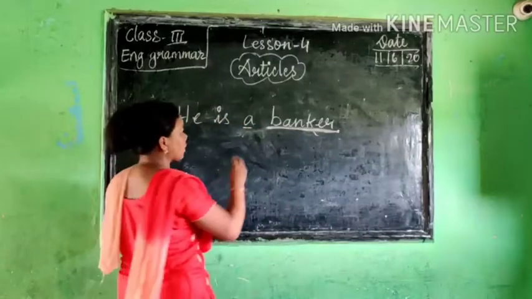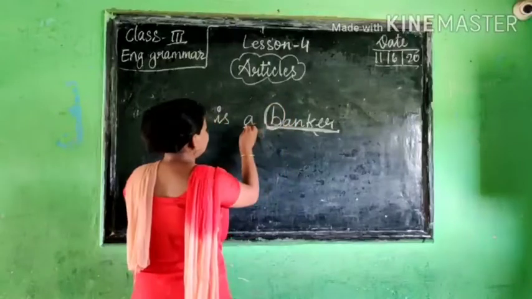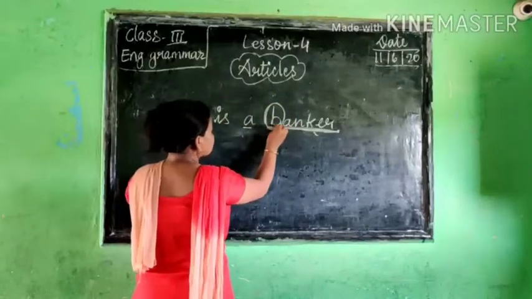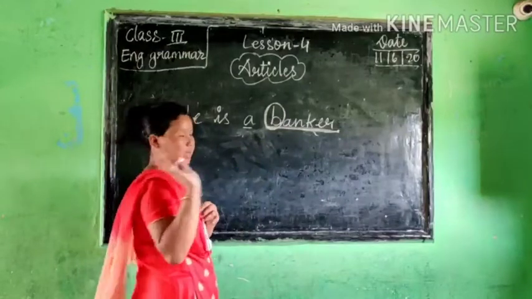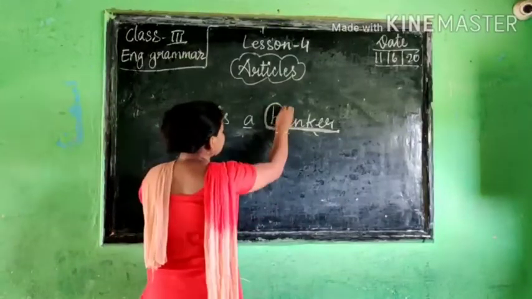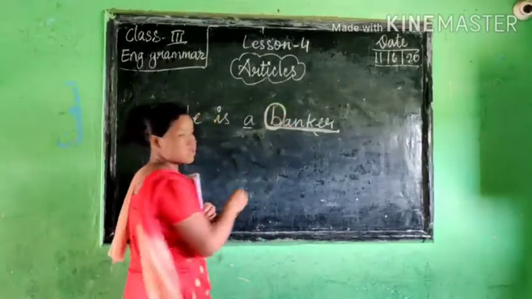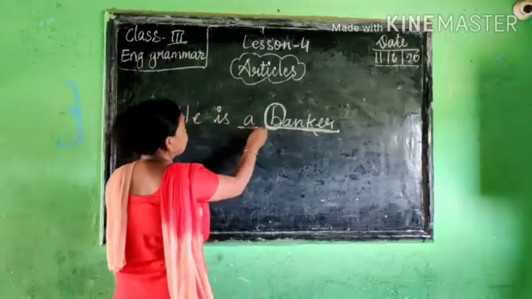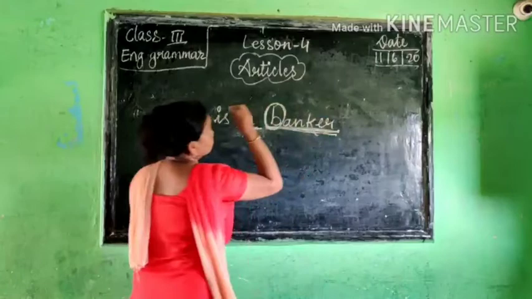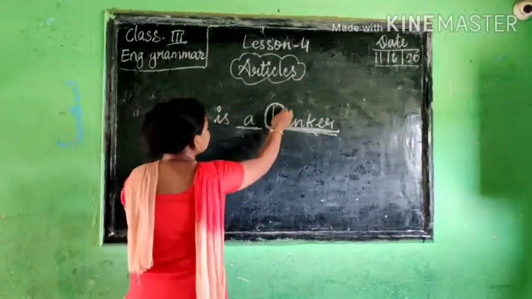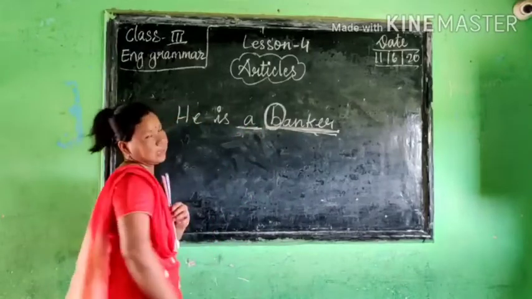And this is not a vowel. If the noun starts with a vowel, I will tell that afterwards. If the first letter is a consonant, then we use a.